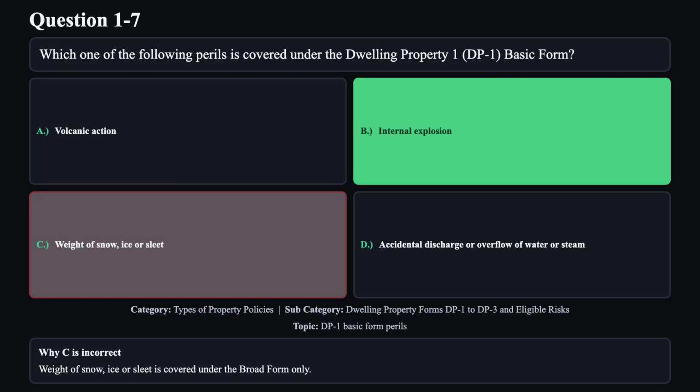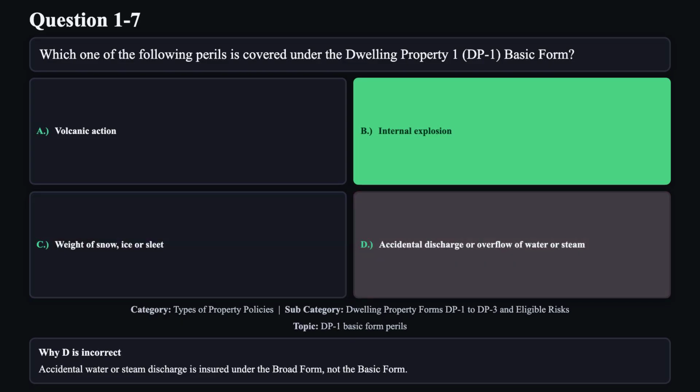Reason C is not correct. Weight of snow, ice, or sleet is covered under the broad form only. Reason D is not correct. Accidental water or steam discharge is insured under the broad form, not the basic form.